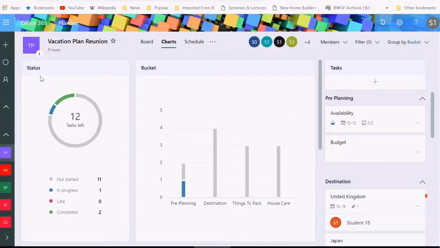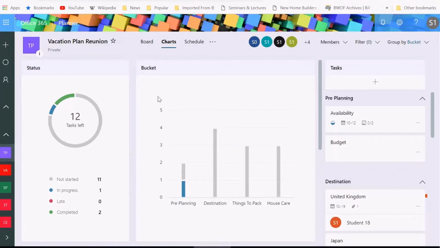of the event. I've got 12 tasks left. 2 tasks have been completed, 1 in progress, and 11 have not been started. So I might be calling a few people to say, hey, have you started on the task that we assigned to you?